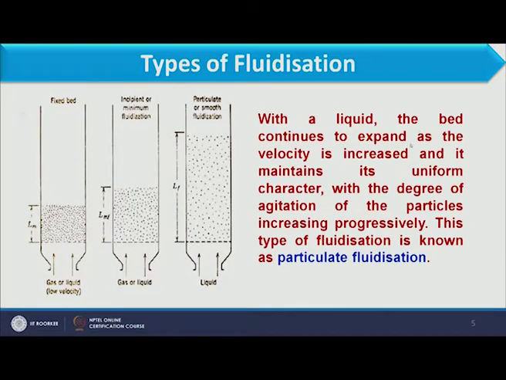So, with a liquid, the bed continues to expand as the velocity is increased, and it maintains its uniform character, with the degree of agitation of the particles increasing progressively. Particle movement will increase progressively, but the particles will be uniformly distributed throughout the bed. This type of fluidization is known as particulate fluidization. It usually happens with liquid. It can happen with gas, but at lower velocity.